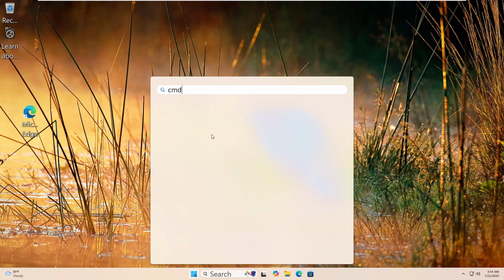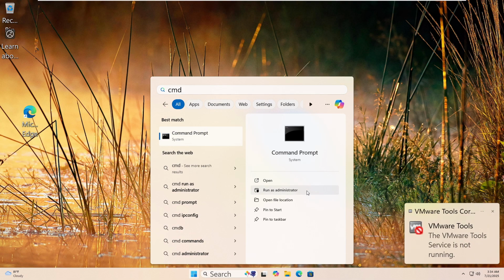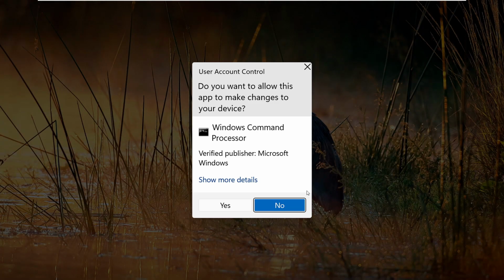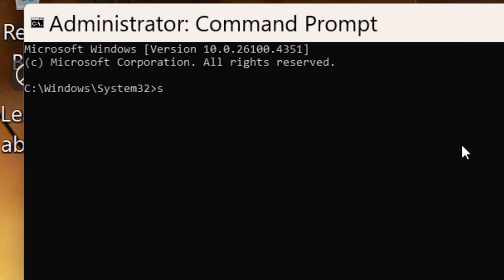Let's run the System File Checker. Click the Start button and type CMD in the search box. Right-click Command Prompt and choose Run as Administrator. If you see a prompt, click Yes. Now, type this command: SFC /scannow. Then hit Enter. Windows will start scanning for missing or damaged system files.